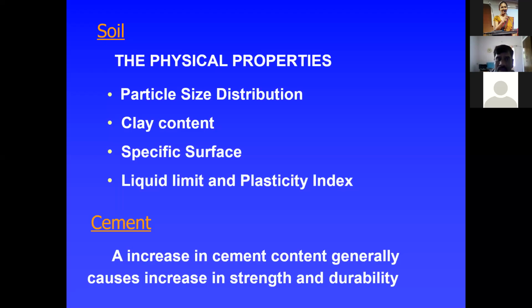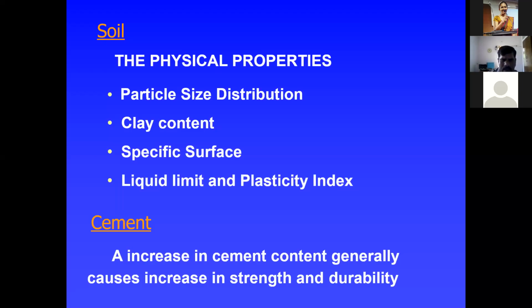And also how much percentage of clay content. Some other tests have to be conducted as well. If you want to know the percentage of clay content, you have to go with some hydrometer analysis. We should know that before using that particular soil. We should also know the specific surface area, and the liquid limit and plasticity index are very important characteristics. Based on the liquid limit and plasticity index, you have to decide what percentage of cement or lime or whatever bitumen should be used for the particular stabilization technique.